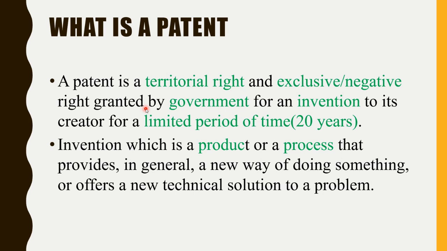And the right is granted by the government itself. No one else can grant it, right? For an invention, to its creator, for a limited period of time. For a patent, the limited period of time is 20 years, right?